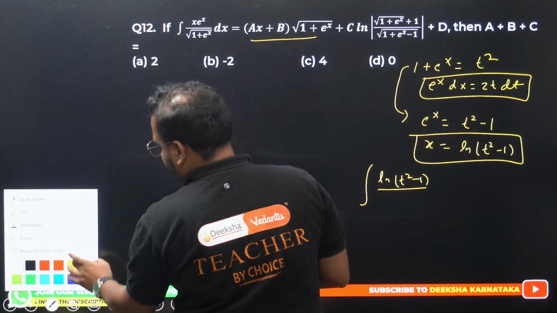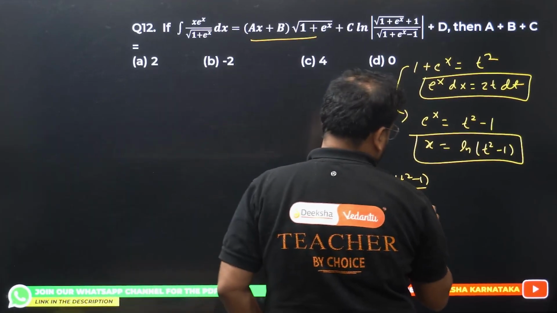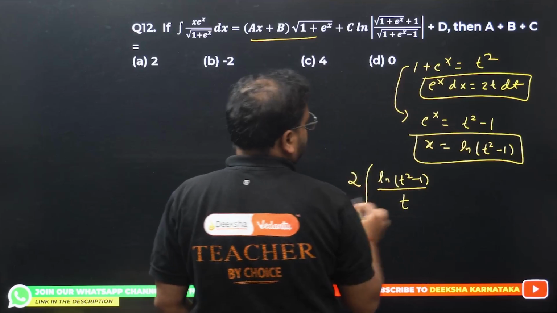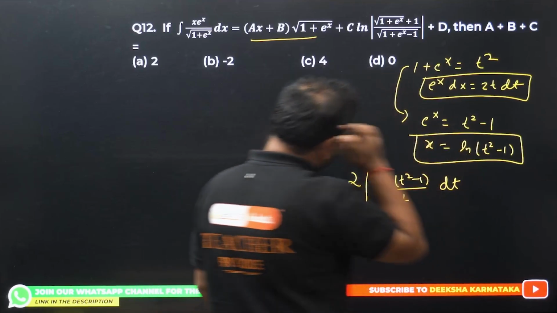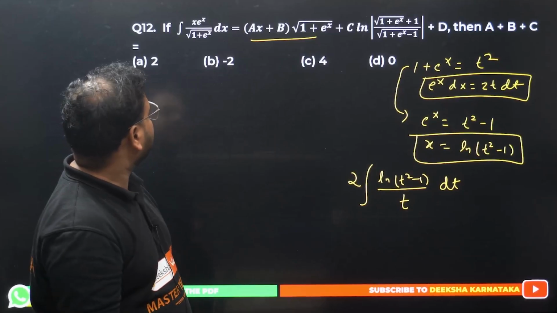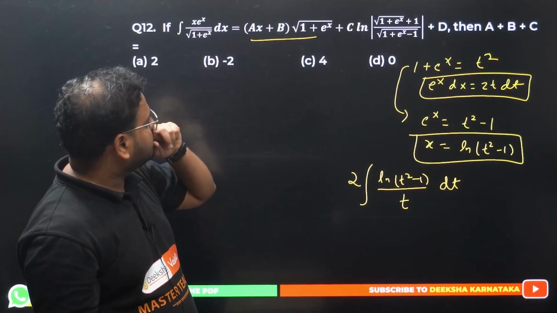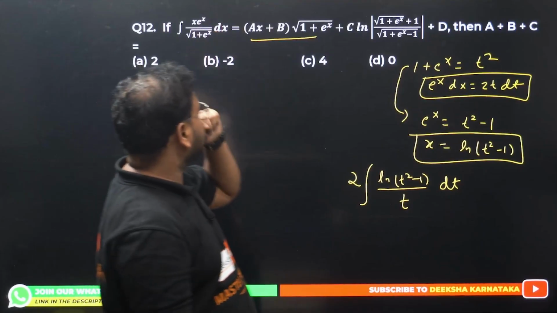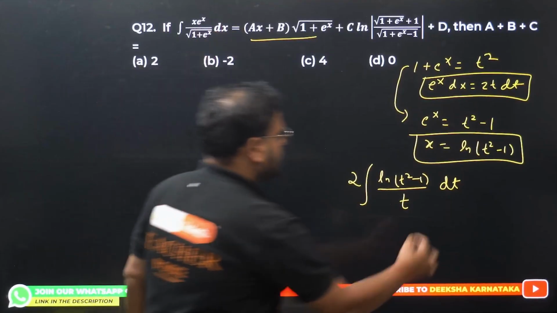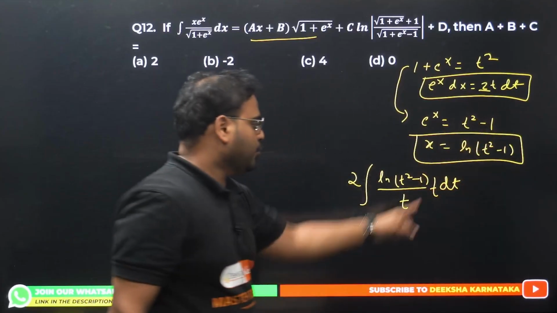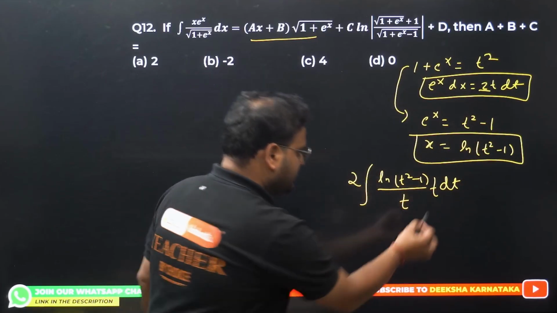And we have 2 outside and dt over here. Please check, 1 plus t square, this whole thing is dt, e power x dx is 2t dt, so I get 2t dt. Sorry, there's a t also over here, my bad. So we get 2 outside, this t and this t are cancelled.